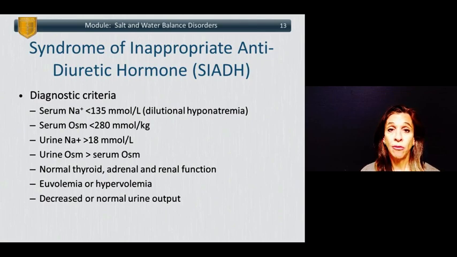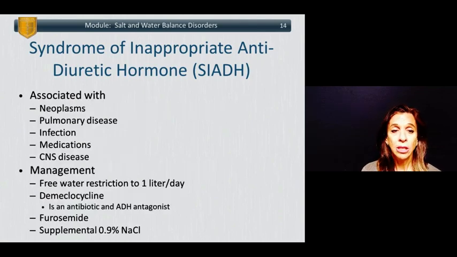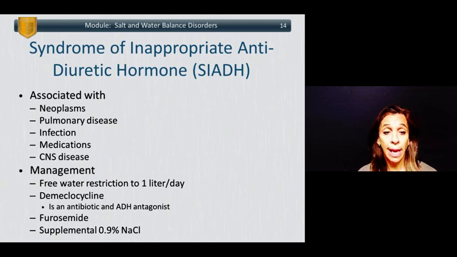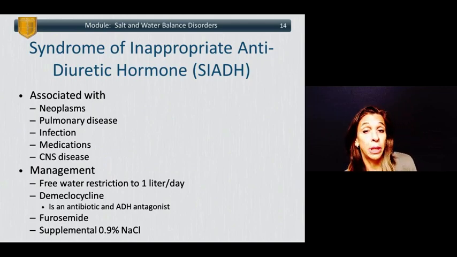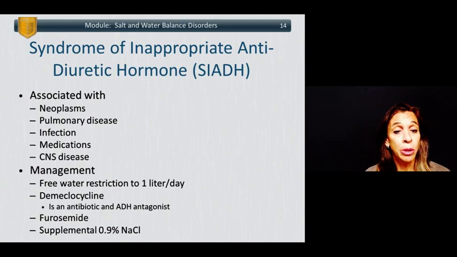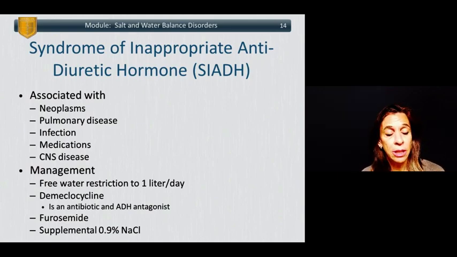One also needs to have normal thyroid, normal adrenal, and normal renal function. One can be either euvolemic or hypervolemic, and one can have either decreased or normal urine output in SIADH. So SIADH is associated with neoplasms, particularly pulmonary neoplasms, but also benign pulmonary disease, infections, medications, and central nervous system disorders.